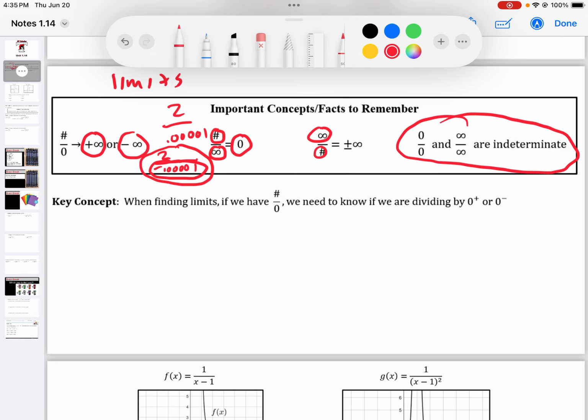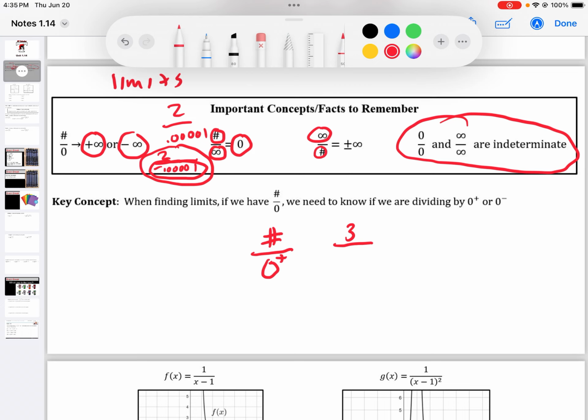And then these are still our indeterminate forms. That looks kind of weird at first, but hopefully when we talk about limits in a second, it'll make more sense. When finding limits, if we have a number divided by 0, we need to know if we're dividing by a number getting closer to 0 from the right, so like a positive 0.